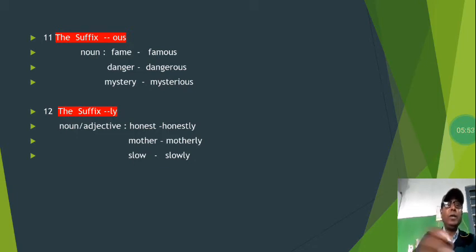In this way you can go to the next suffix, that is ly. Here it is added to a noun or adjective. Students, there is a misprint here; mysterious will be spelled with OUS. Here will be the suffix ly, that is added in nouns also and adjectives also.